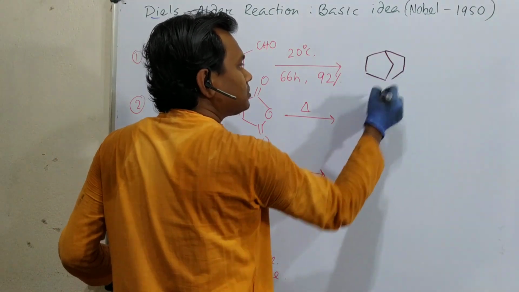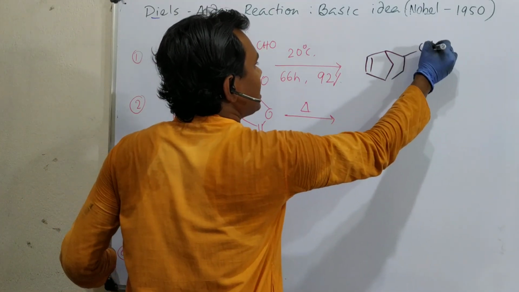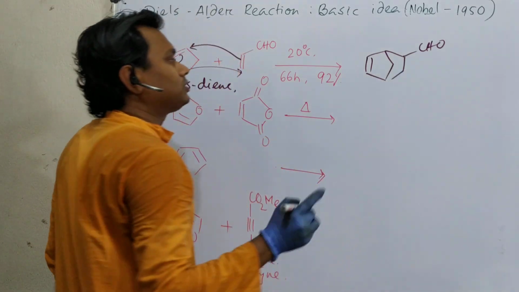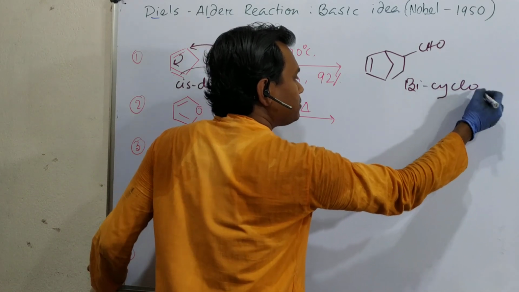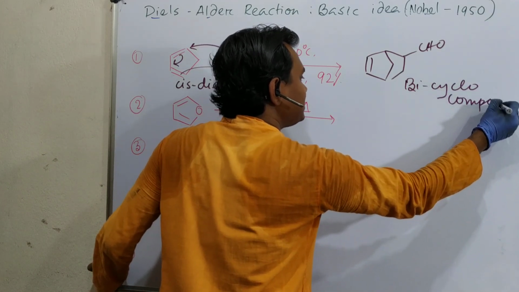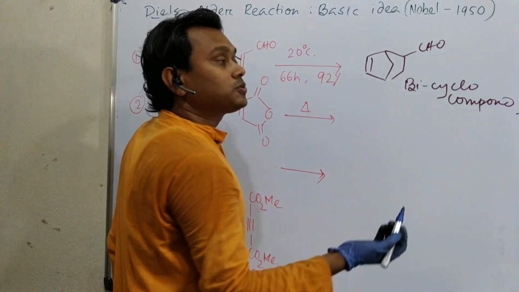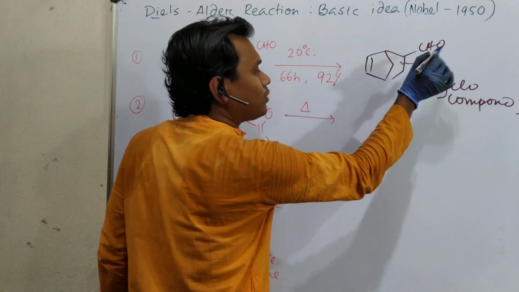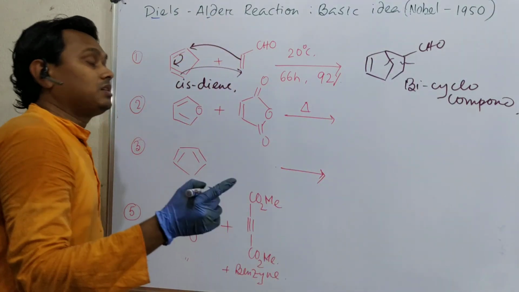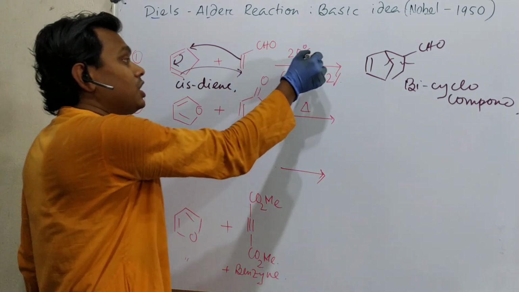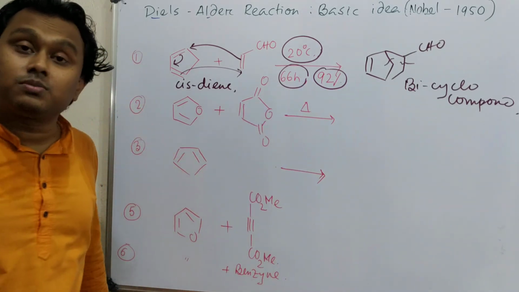So here a double bond comes, and this part came from CHO. Keep it in mind, this is another strategy to prepare a bicyclo compound. Why am I telling you it is bicyclo? You have to cut this molecule twice to get the corresponding open chain: once cut here, another time cut anywhere. That's the bicycle. And see, 20 degrees centigrade, 66 hours, and the yield is 92%.